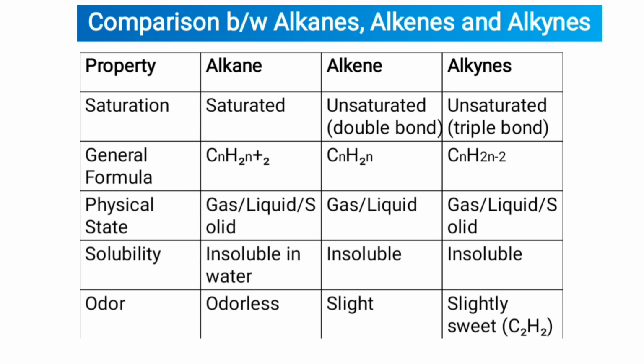Physical state: alkanes are gases, liquids, solids. Alkenes are also gas, liquid, and solid. Alkynes are also gas, liquid, and solid. Solubility: alkanes are insoluble in water, alkenes insoluble, alkynes are also insoluble. Odor: alkanes are odorless, alkenes have a slight odor, alkynes are slightly sweet in the case of C2H2.